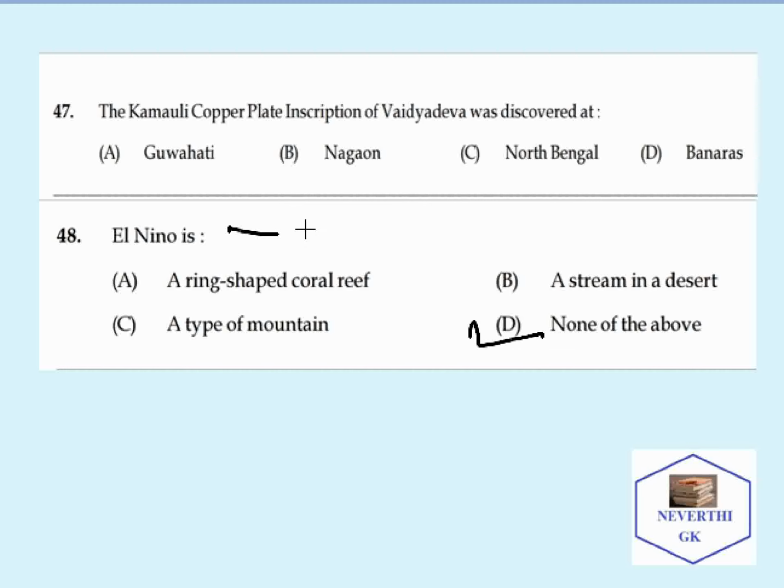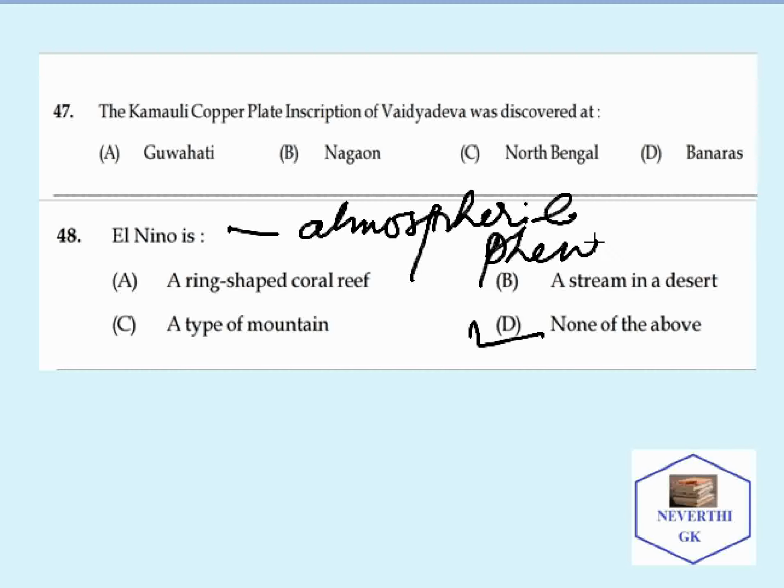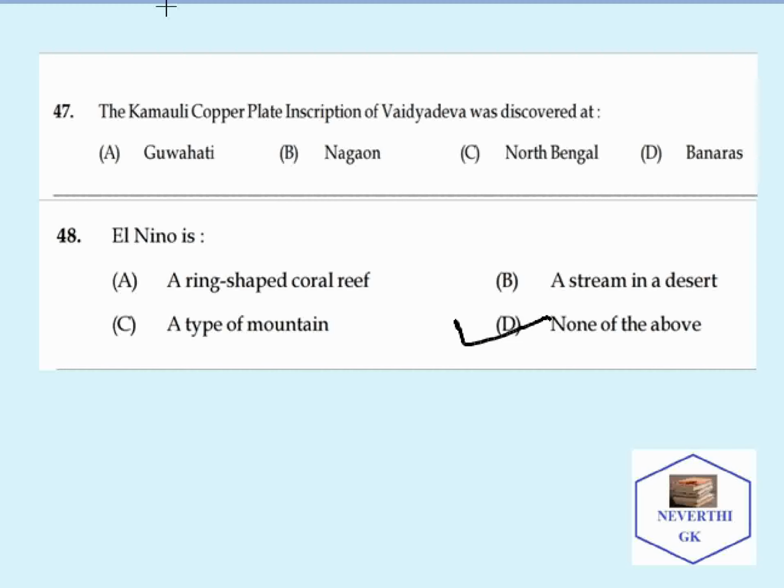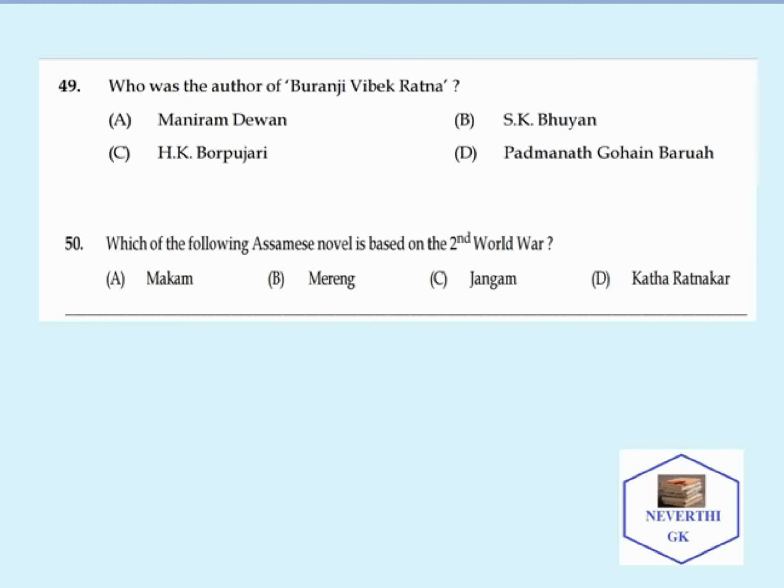When we talk about El Nino, it is nothing but an atmospheric phenomenon, and another atmospheric phenomenon is La Nina. So these two terms, El Nino and La Nina, are nothing but atmospheric phenomena. It is not a ring-shaped coral reef, not a type of mountain, and not a stream in a desert. So the correct answer will be none of the above. Next question: who was the author of Buranji Vivek Ratna? The correct answer is Maniram Dewan.